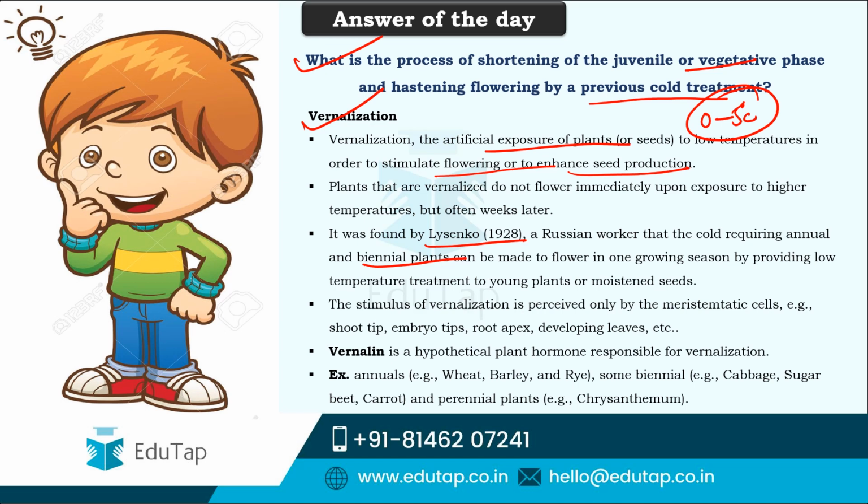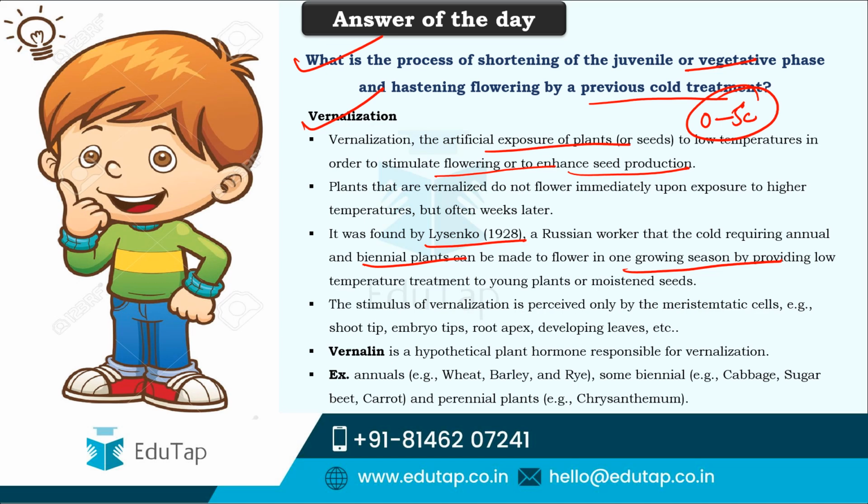And biennials like cabbage, sugar beet, carrot, these too need cold temperatures for flowering. So here what he observed is, he exposed the young plants or the seeds to very low temperatures, and he saw that he could make them flower in one growing season only, and this he termed vernalization.